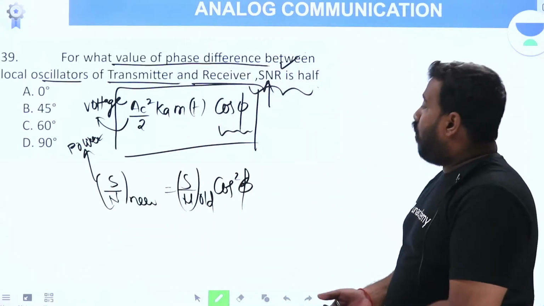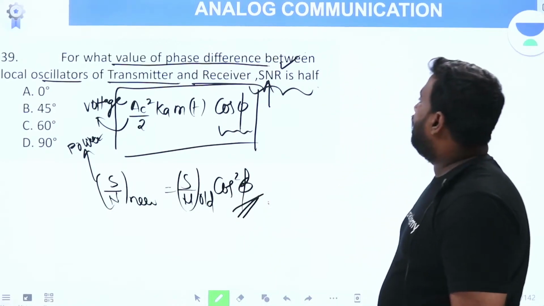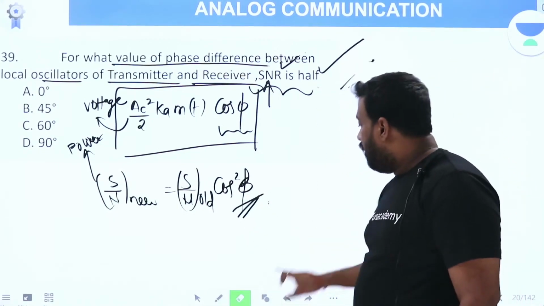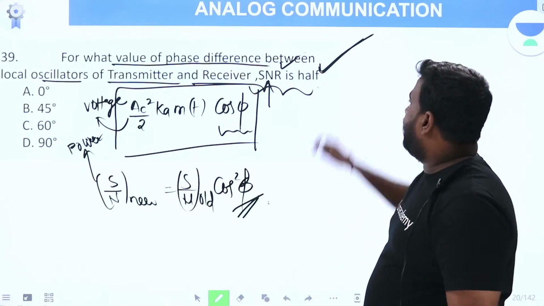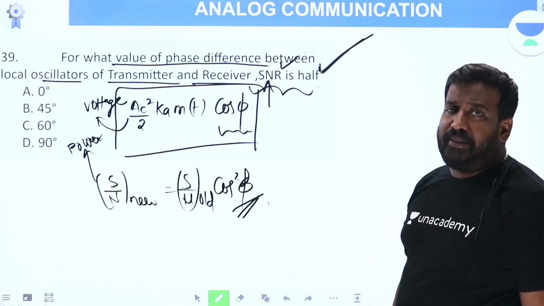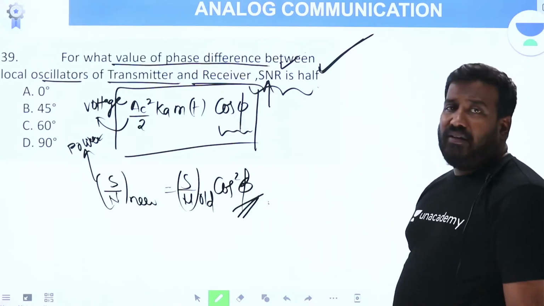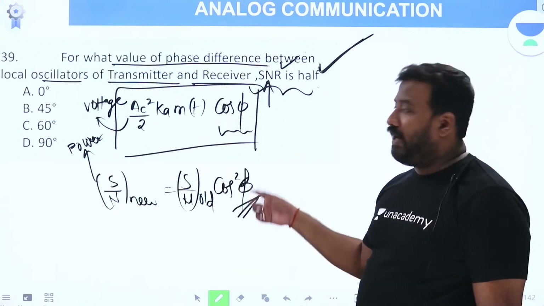Now he is saying, for what value of this phi will the signal to noise ratio become half? Substitute. For what value of phi will it become half? Very simple. Phi is 45 degrees. Cos 45 is 1 by root 2, whole square, 1 by 2.